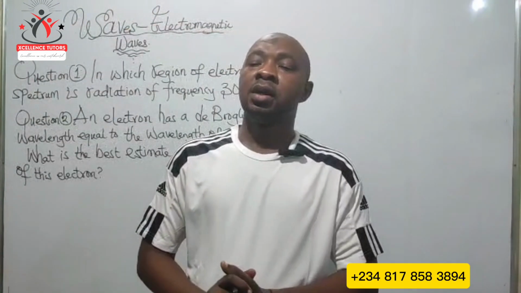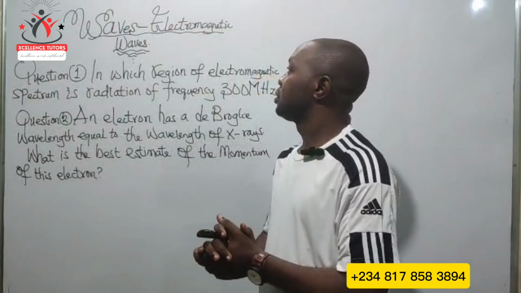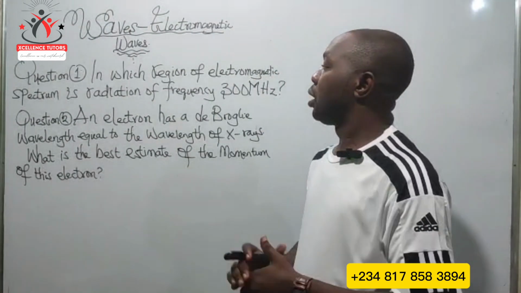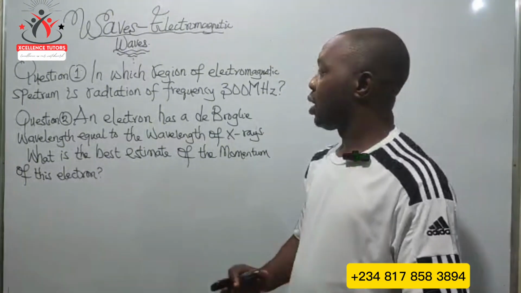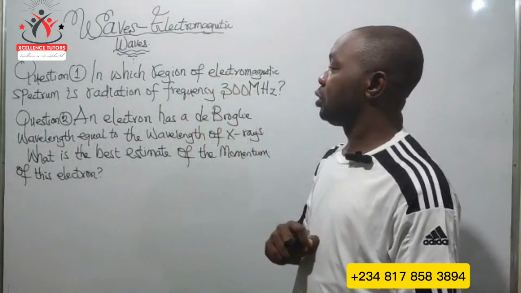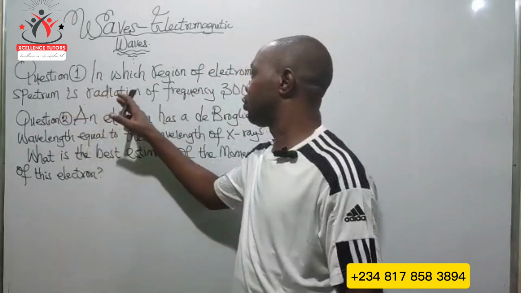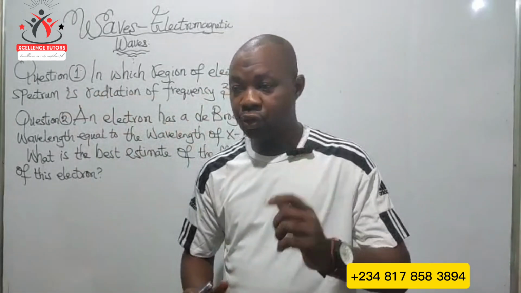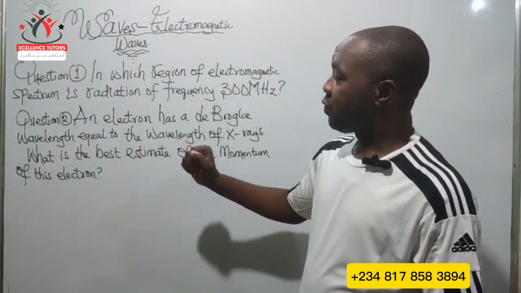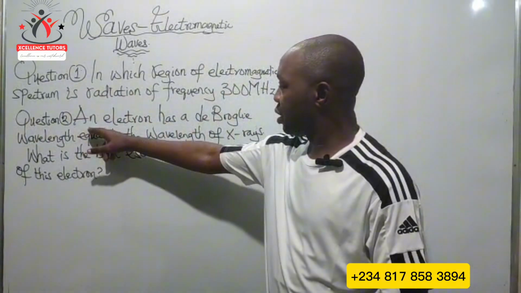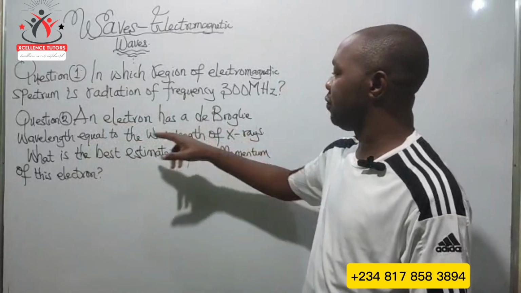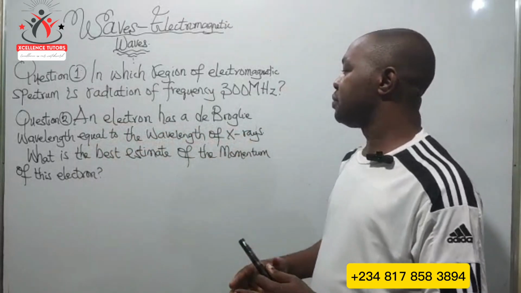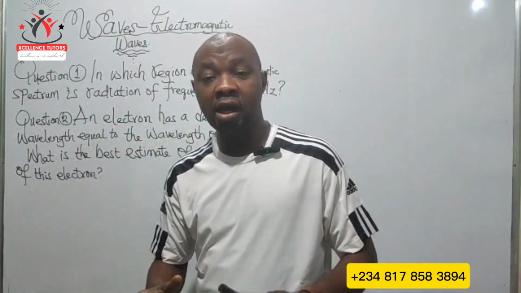Hello. Now let's solve this wave question we have before us. We have two questions. Question number one: in which region of the electromagnetic spectrum is radiation of frequency 300 megahertz? Then we also have another question: an electron has a de Broglie wavelength equal to the wavelength of X-rays. What is the best estimate of the momentum of this electron?